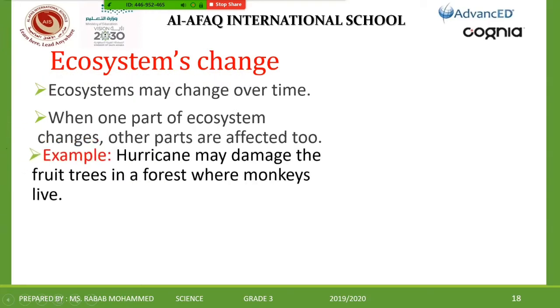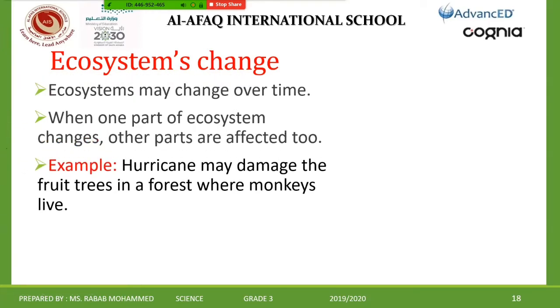How? The example here is a hurricane. You know hurricane? A hurricane is like a storm, a heavy wind that makes damage to everything. If we have a hurricane, what does it do to the forest? It damages everything in the forest, the trees, everything. So what will happen to the trees if there is a hurricane in a forest? What will happen also to the animals?